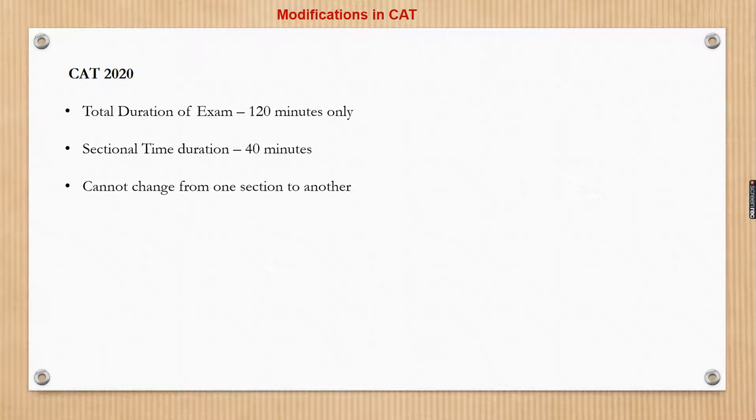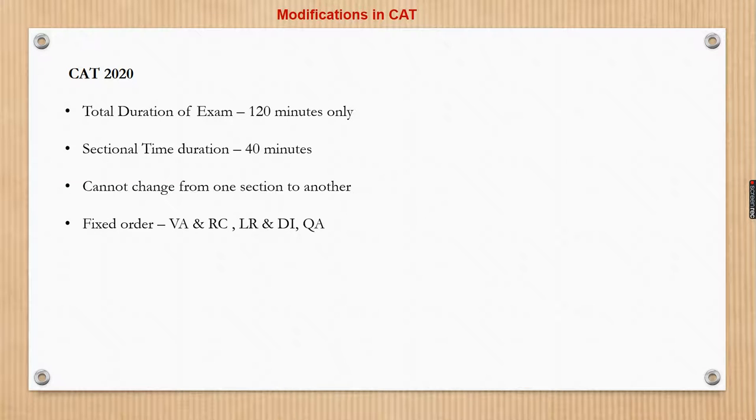Also, a candidate cannot jump from one section to another without completely finishing that particular section. Say for example, I am doing section number 1. I have to attempt all the questions. It's up to me to maybe skip a few of them, but I have to stay in the section for the entire duration of 40 minutes. Even if I attempt all the questions within the section, I cannot jump from that section to the other one. I have to wait for the section to complete, and then automatically I will be moved to the other section.